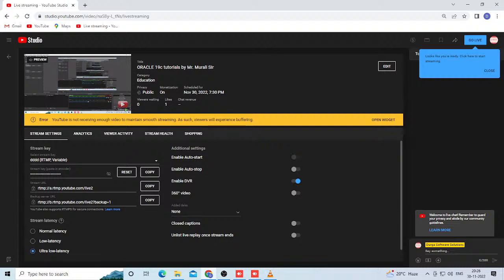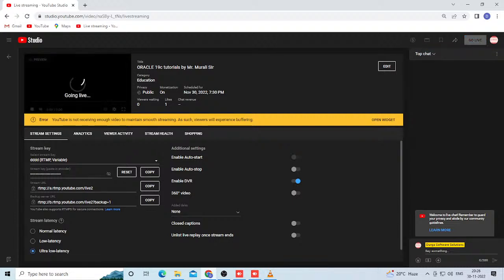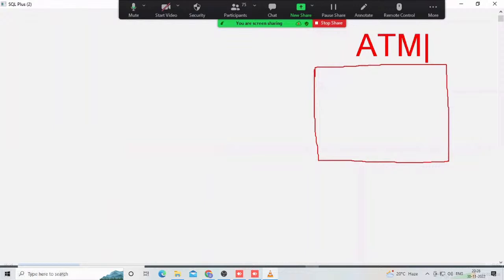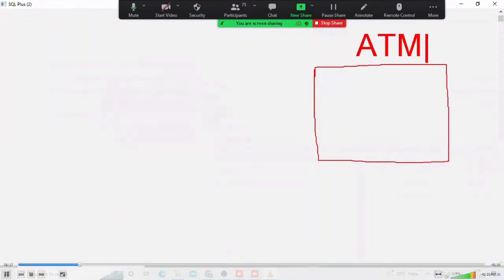This is an ATM machine, for example. Slowly, I'm telling one scenario. Now check it out. This is an ATM machine. Now what is my balance in my account? 3,000 is the balance. Observe here. Maybe my balance is 3,000, for example.